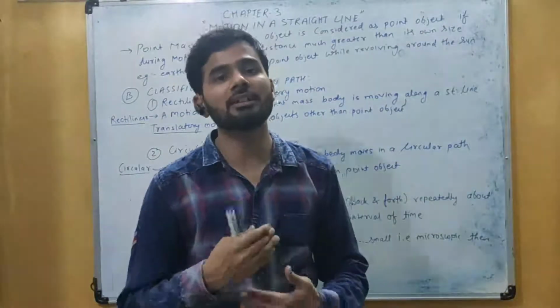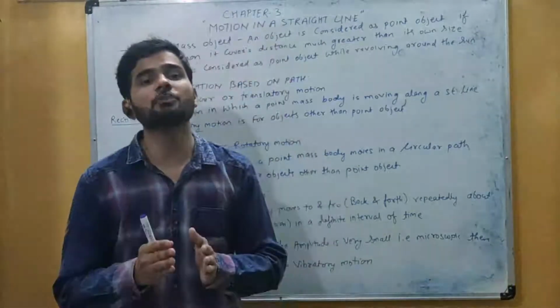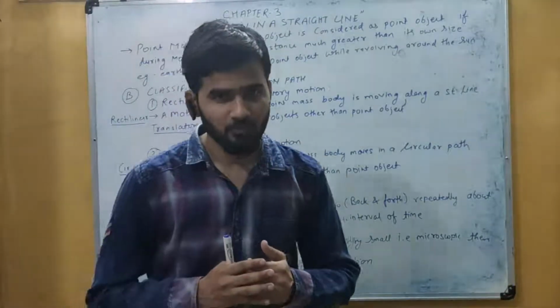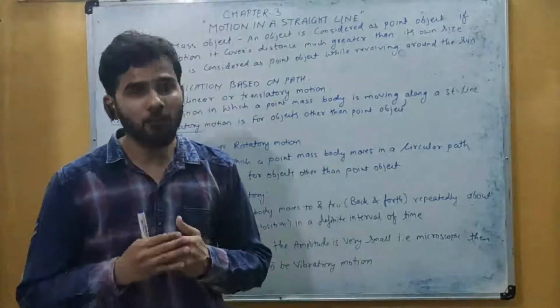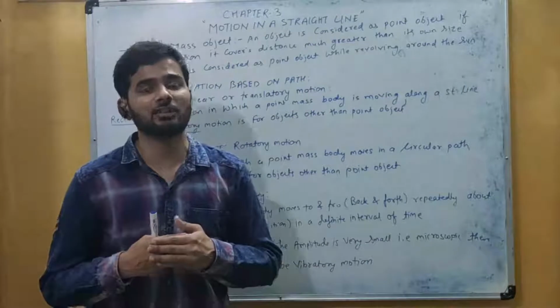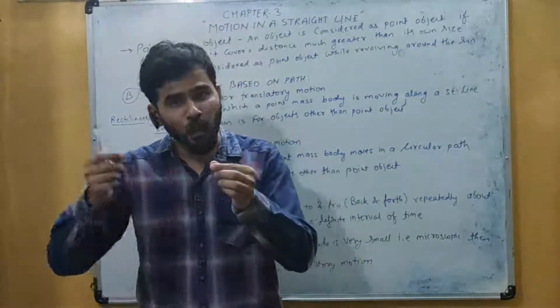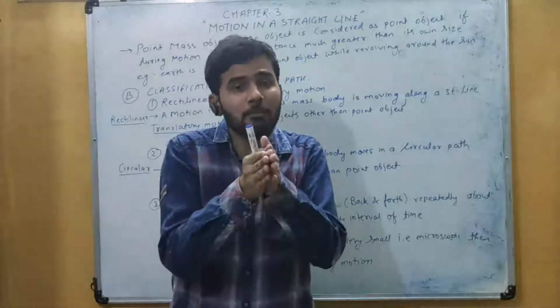Okay, now the third one is the oscillatory or vibratory motion. You might have heard about this oscillation and vibration. What is this? In this type of motion an object moves to and fro or it moves back and forth. आगे पीछे की तरफ जब कोई भी ऑब्जेक्ट मूव करता है then that is called as either oscillatory or vibratory motion. और जब भी ये मूवमेंट होता है that object is moving along a mean position.